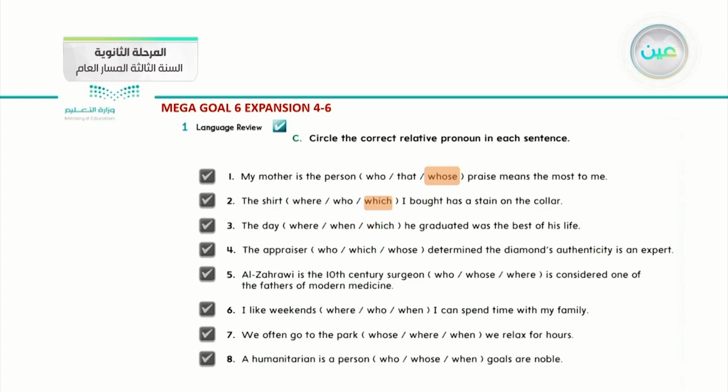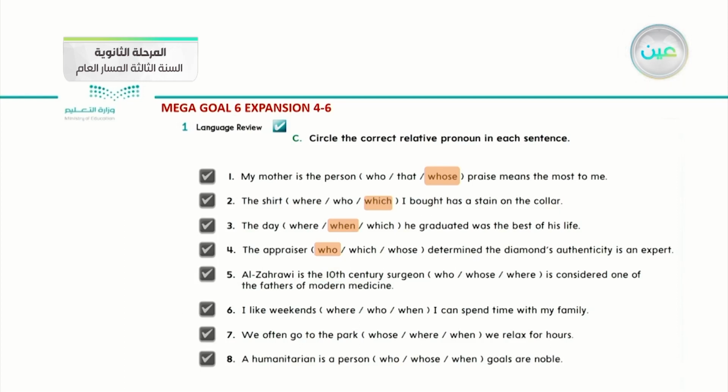Number 3. The day where, when or which he graduated was the best of his life. Okay, it talks about the day. So what is the suitable word with it? It is when. Number 4. The appraiser who, which or whose determine the diamond's authenticity is an expert. What do you think it is? Because it is a person, we can use who.